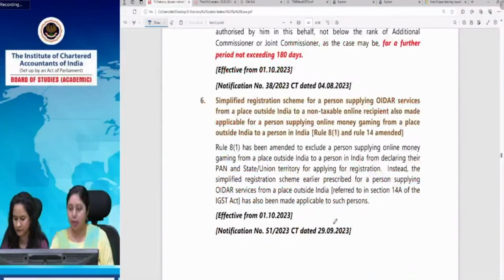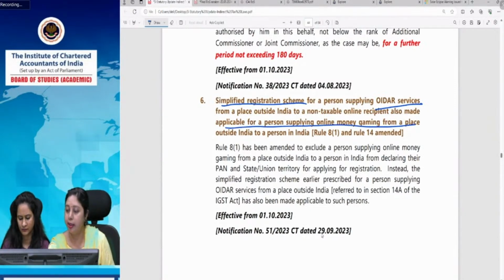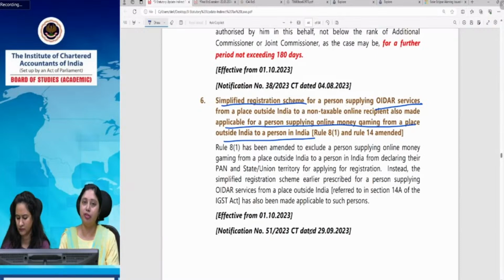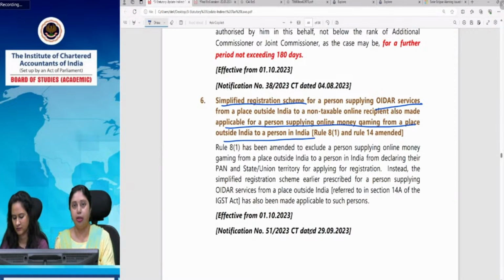This is the simplified registration procedure which I discussed about which was there for OIDR services. Now it has also been made applicable to a person who is supplying online gaming from a person outside India to a person in India. I told you that OIDR, at every place you will find that whatever facility was there with OIDR services provided from outside India to a person in India to a non-taxable online recipient is there for an online gaming service provided from a person outside India to a person in India.